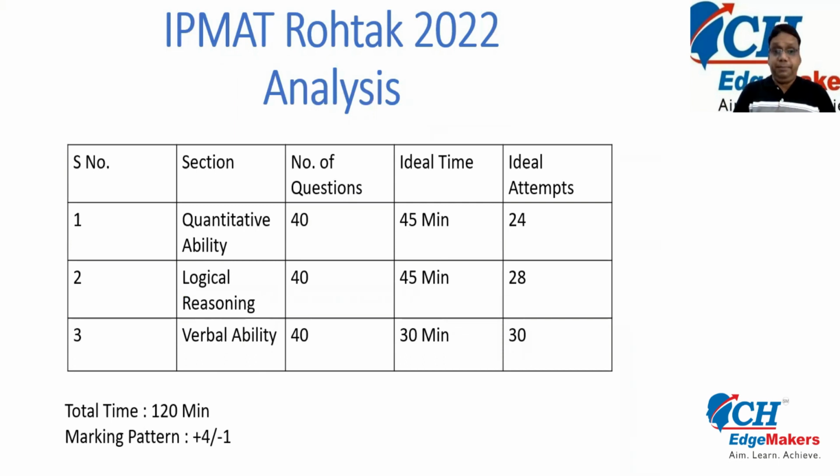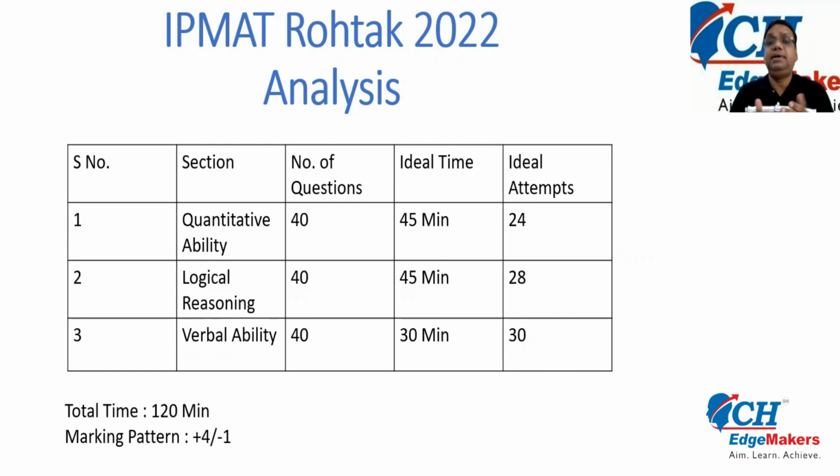Now, this was the paper. In all, there were 3 sections: quantitative ability, logical reasoning, and verbal ability. Each comprised 40 questions, and a consolidated time limit of 120 minutes was given. The marking pattern was +4 and -1, so negative marking was 25%.